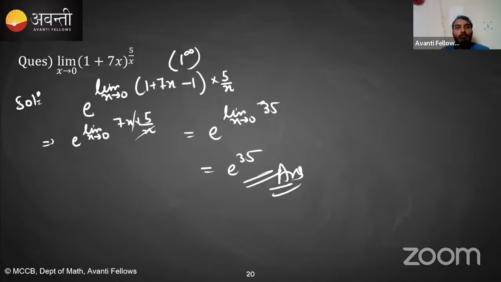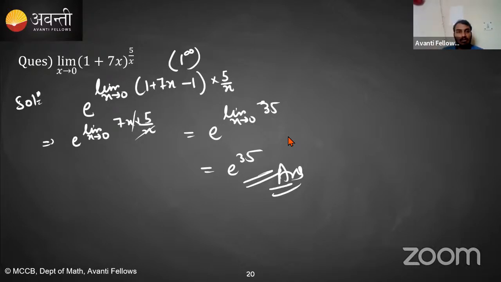So far, what we were doing, we were using the L'Hopital rule, factorization, rationalization, double rationalization, or creating the infinity in the denominator, right? But whenever we have the 1 raised to the power infinity form, we directly use the formula. So that's why this formula is important. There is no other method to solve this kind of question. Is this clear? If it is clear, let's proceed further.